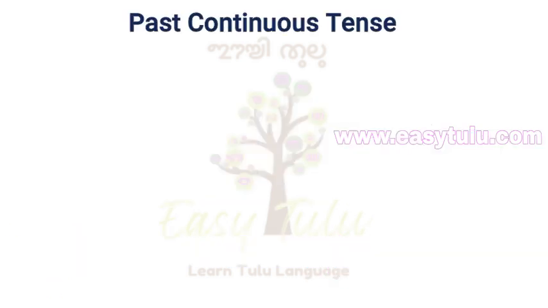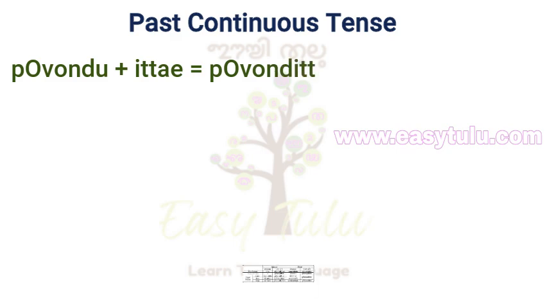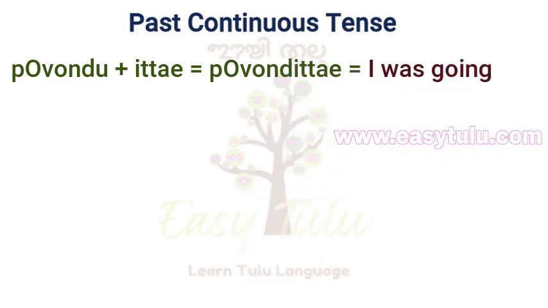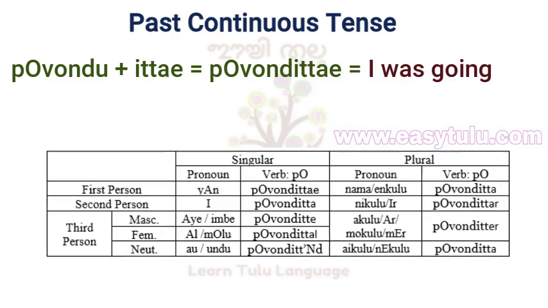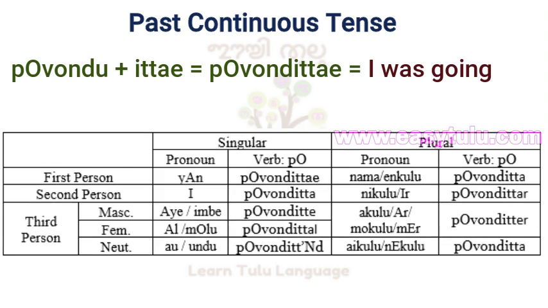Now we have to add this to the present adverbial participle. Povandu plus itte, povanditte, I was going. Yanu povanditte, I was going. E povanditta, you were going. I or imbe povanditte, he was going.